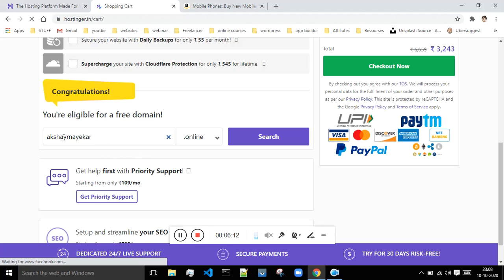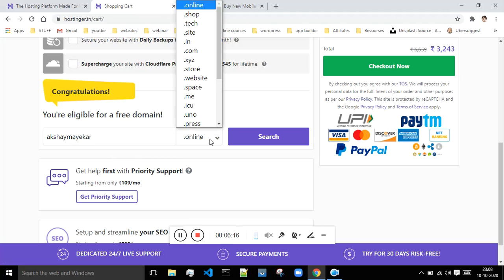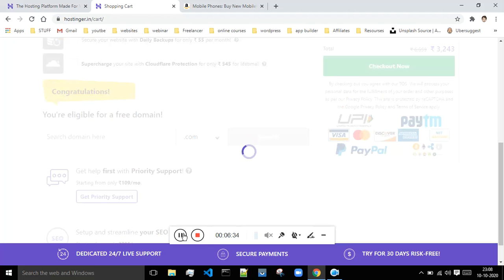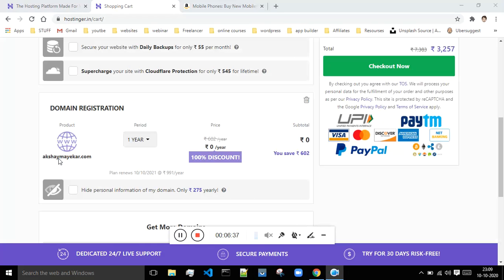So you have to check the availability of your name, and whether you want your domain name to be a .com, .in, .site, .tech, .shop or .online type. You can select that type from this category. So if I want akshaymaiko.com, then I just select whatever I want and search whether it is available or not. If it is available, then only I can take it. Now I'm getting this domain because it is available, and the period is 1 year.